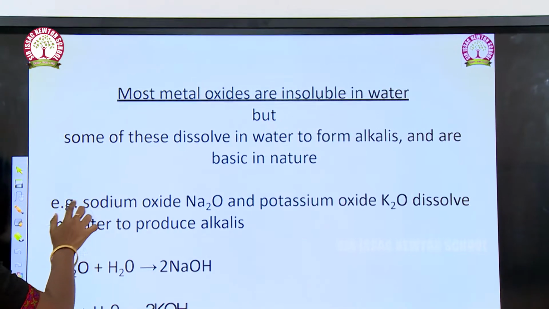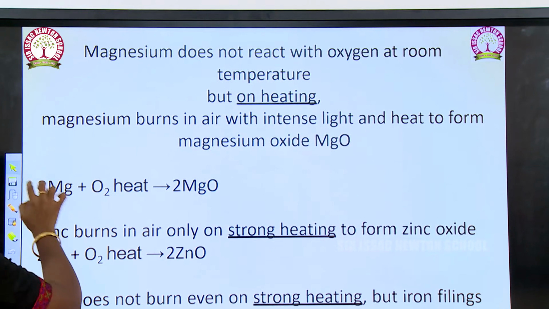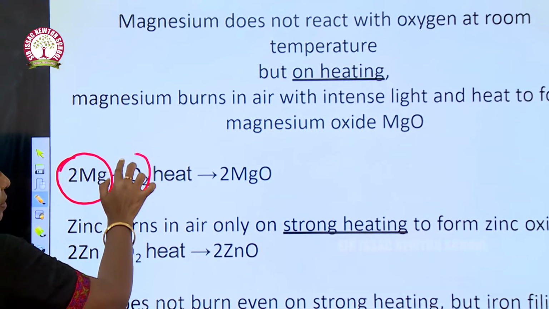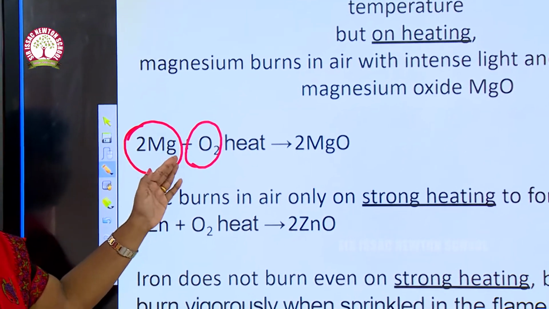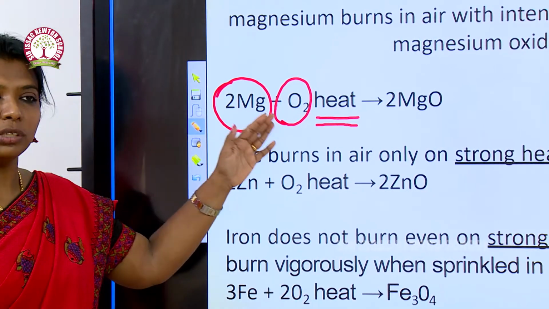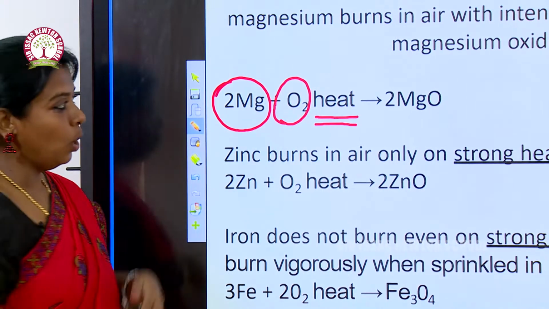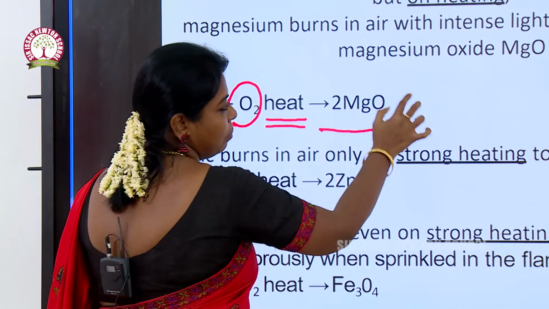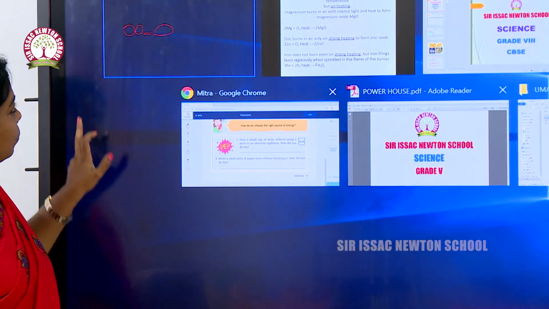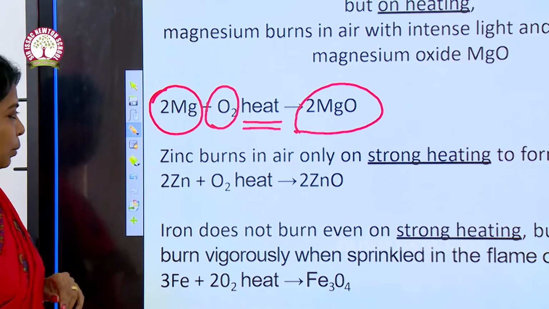So magnesium reacts with oxygen in the presence of heat. Without this heat, the magnesium will not react with the oxygen, and it forms magnesium oxide. Okay, it needs some amount of heat to proceed with the equation.